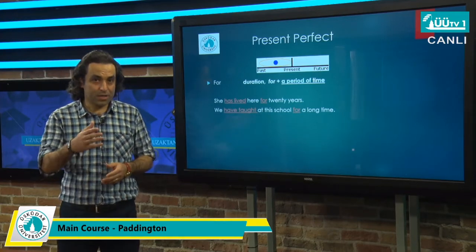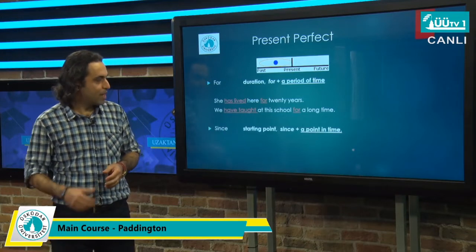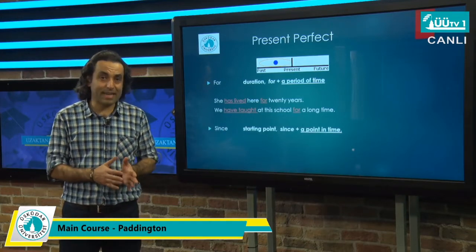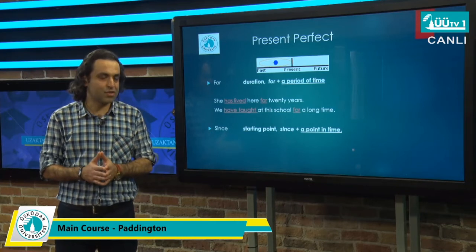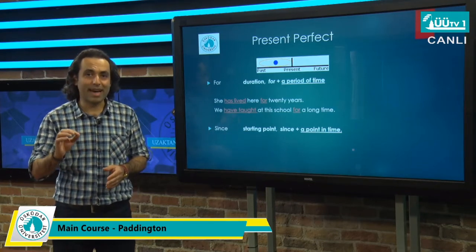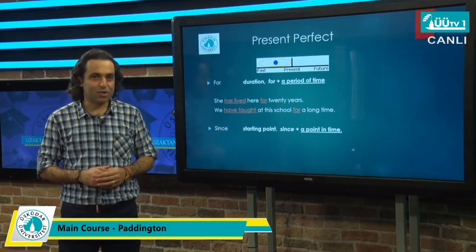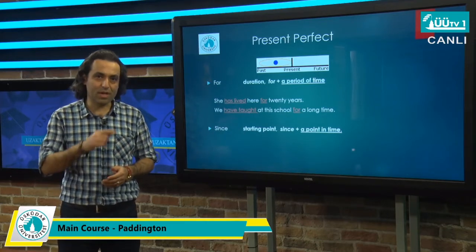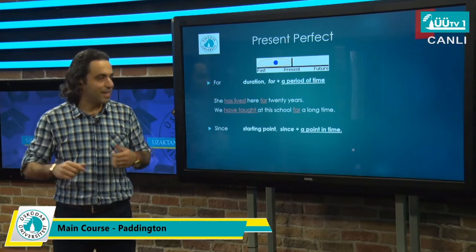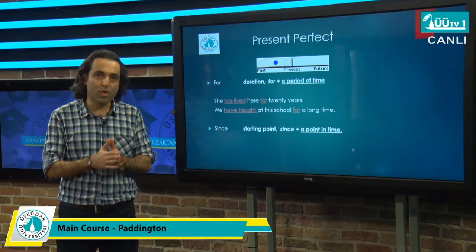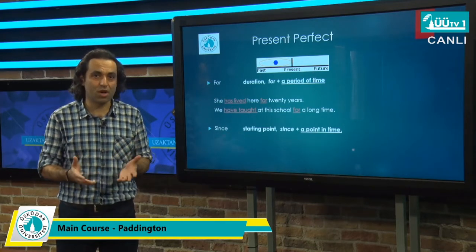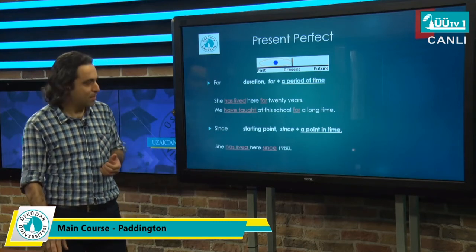The other option that we can have is since, again at the beginning of the sentence, which refers to a point in time or starting point of that action. So unlike for, where we were talking about the period of time, since refers to the point that action has started. Let's look at these examples.